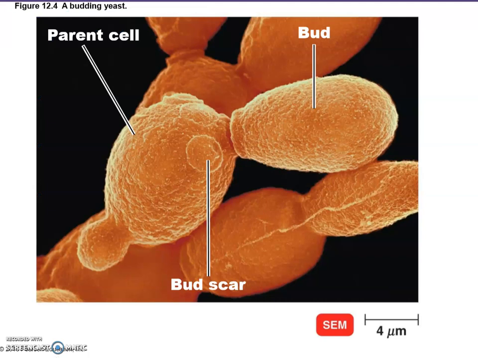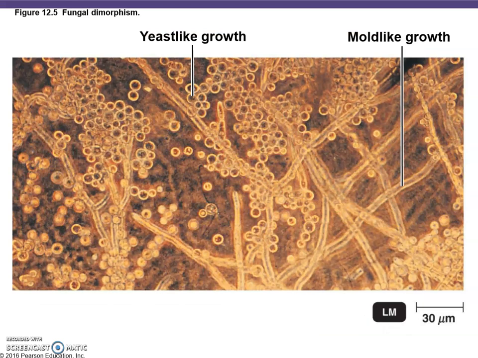Here's a nice image of a budding yeast. You can see here's a bud that's really big already, that's still growing. And then here's a smaller bud that's coming off on this side. And here would be a budding scar where the new cell has actually left the parent cell and has left this little bud scar.